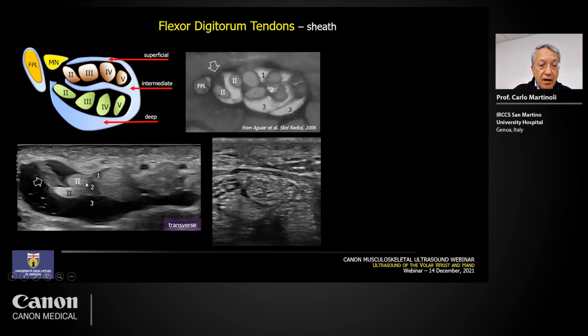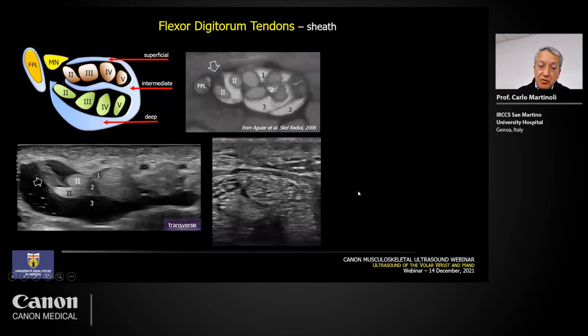And there are also other mesotendons located in between the flexors. In this microradiographic image, you can see the mesotendons located within the tunnel. So when you place the probe correctly at the level of the carpal tunnel, you see the tendons very reflective, very echogenic, and they create a uniform pattern.